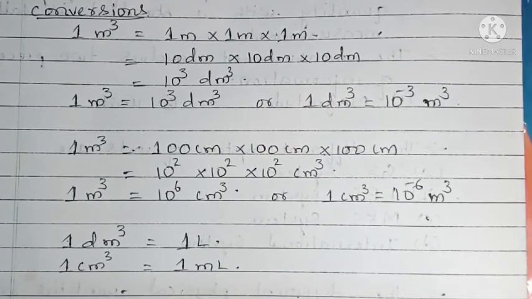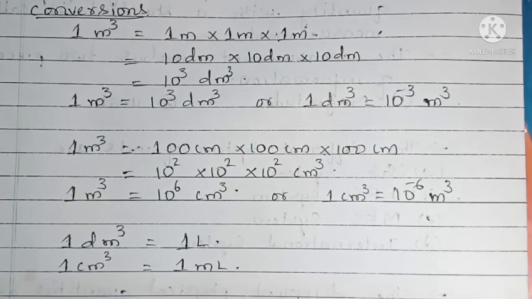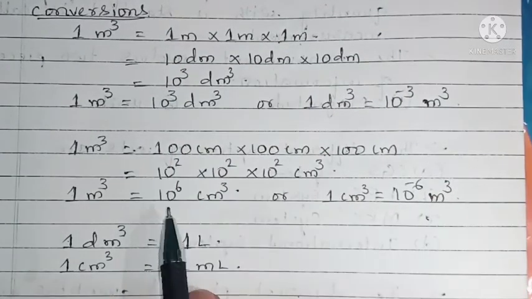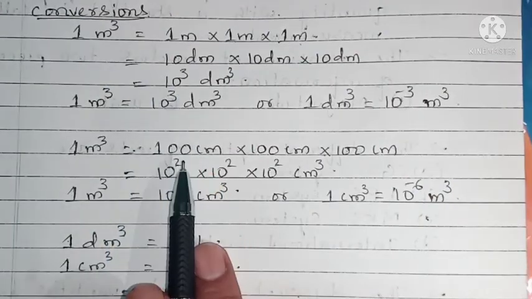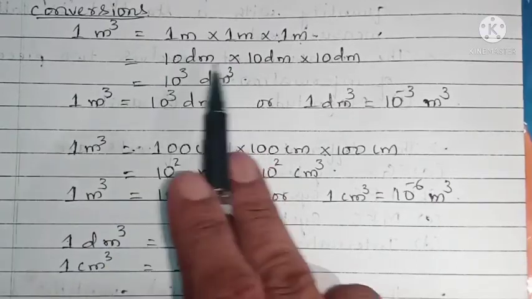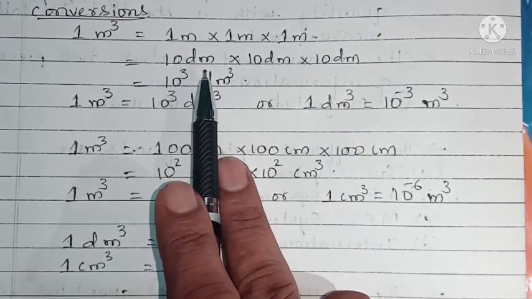1 cubic meter, or 1 meter cube, 1 m to the power of 3, is equal to 1 meter into 1 meter into 1 meter. We know that 10 decimeter equals 1 meter.